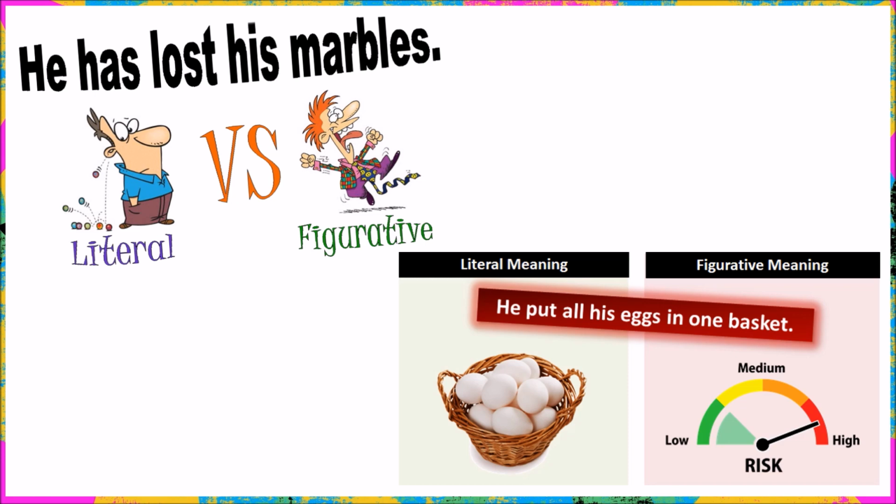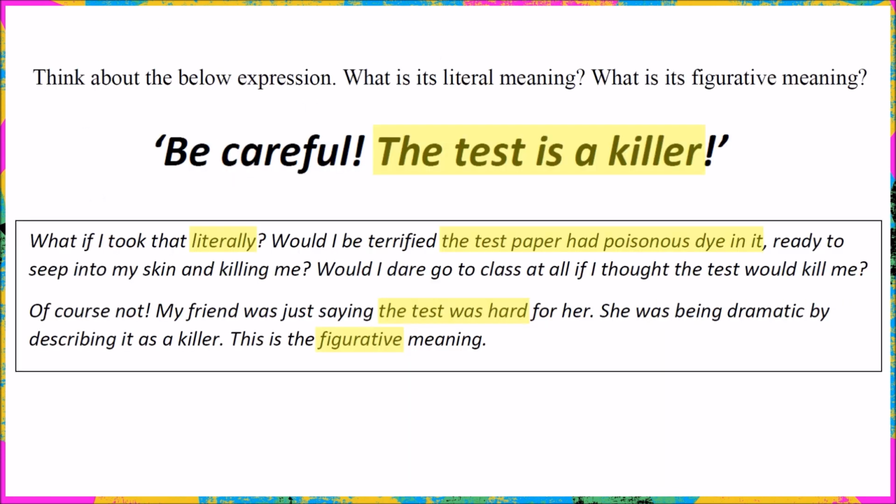Let's look at one more example. What does it mean when someone says that the test is a killer? If you take this literally, then the test paper is probably really going to kill you. For example, if it has any kind of poison on it, then when you are writing, it will go into your skin and you could really die.